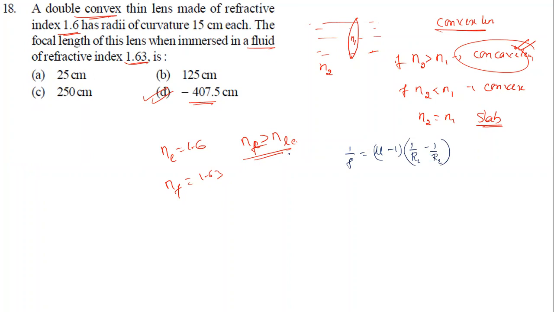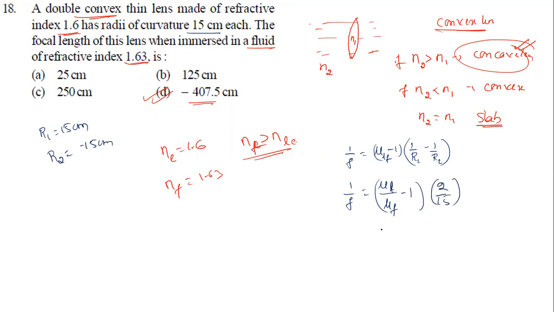That's what you know. Since here we are going to insert the lens in the fluid medium, we use this formula: 1 by focal length f equal to (mu lens divided by mu fluid minus 1) into (1 by r1 minus 1 by r2). Radius of curvature r1 is 15 centimeter and r2 is minus 15 centimeter, so it becomes 2 by 15 centimeter.